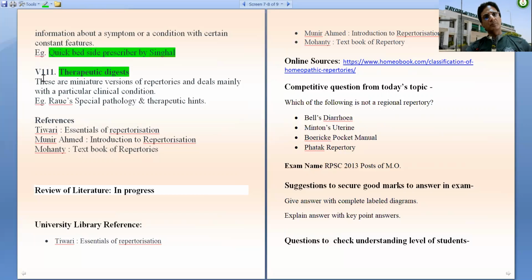Then the eighth group under random classification comes the Therapeutic Digest. These are miniature versions of repertories and deals mainly with particular clinical condition. So they are indicated for particular clinical conditions. For example, Rouse special pathology. So this is all in classification of repertories.